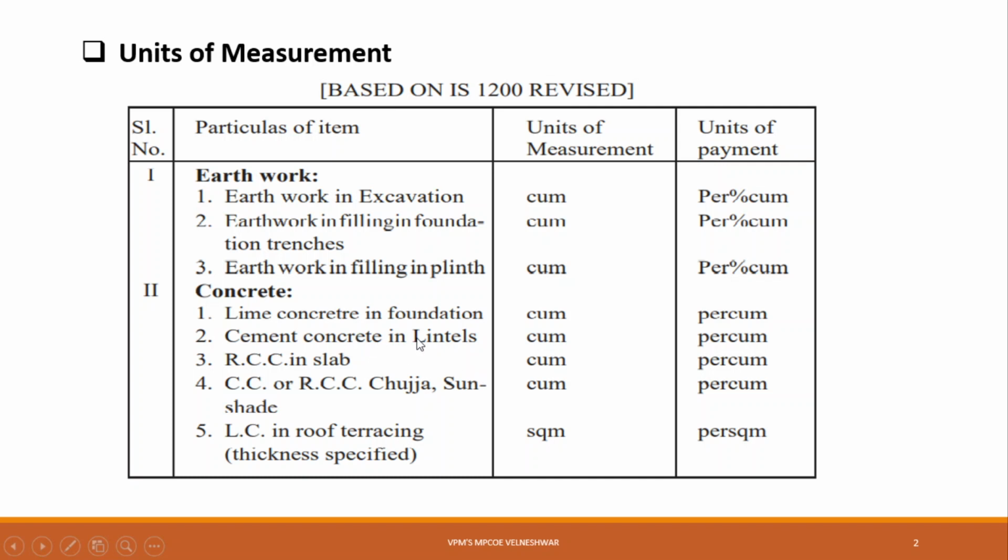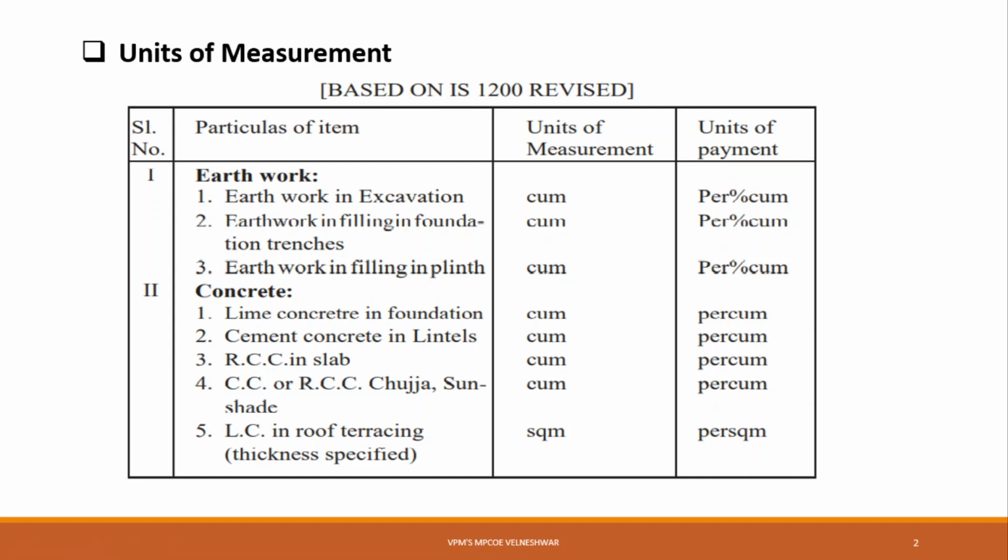Then cement concrete in lintel. Above the doors and windows we provide lintels. Those lintels are also calculated in terms of cubic meter. Then RCC slab is also calculated in cubic meter, and the rate is per cubic meter. Then CC or RCC, cement concrete or reinforced cement concrete, on chajjas or sunshades is also calculated in cubic meter. Then LC in roof terracing, LC meaning lime concrete in roof terracing.